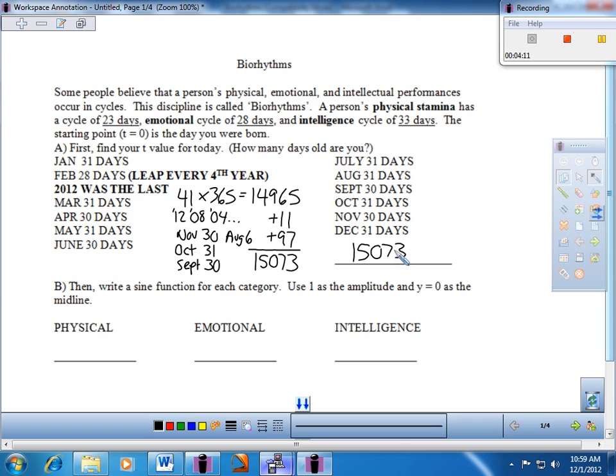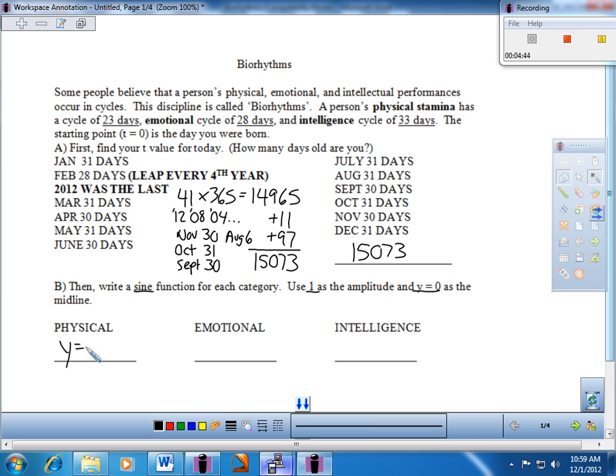All right, that's good. Now what we're going to do is write 3 sinusoidal models for the 3 different biorhythms here: physical, emotional, and intellectual. And so as it says on your paper, we're going to go with the sine function. So I'm just going to underline that piece, everybody. We're going to use 1 as the amplitude, and then y equals 0 is the midline there. And nice and easy, pretty straightforward here.